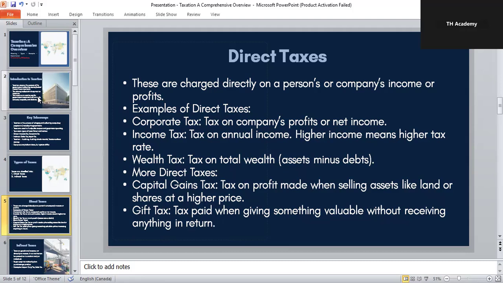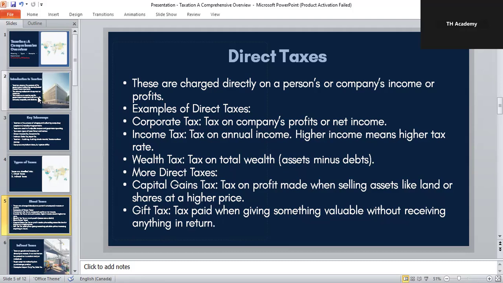Next one is capital gains tax. When you sell an asset, for example, a piece of land or some company's shares, at a higher price than you bought it, you make a profit. This profit is called a capital gain, and the government taxes that profit. So basically, it includes a capital gains tax.